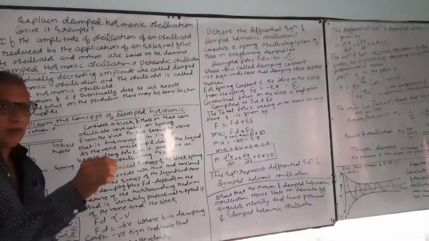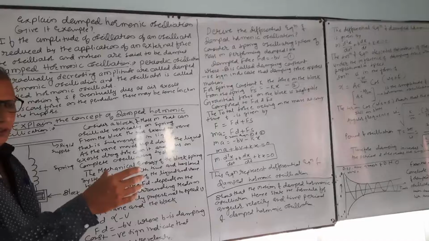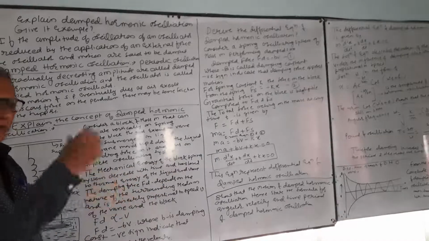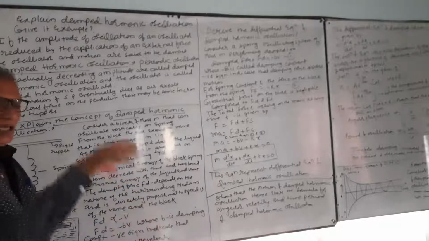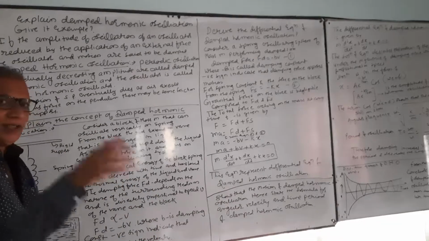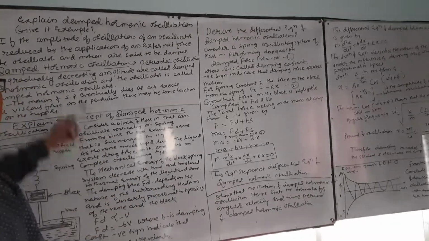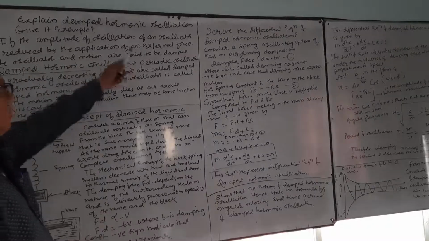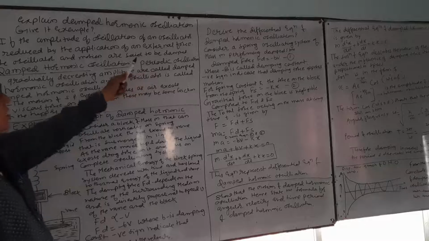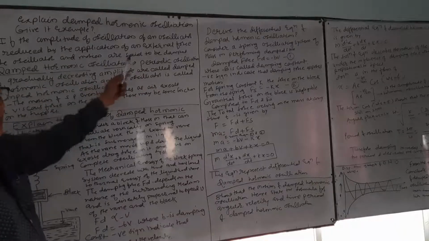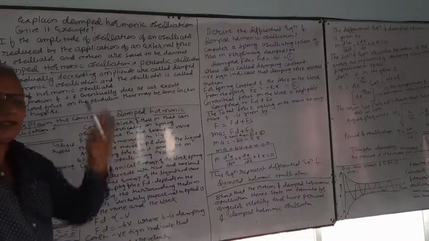Suppose a simple pendulum is given an oscillation. After some time, the oscillation is reduced by the external force, and finally it stops. The amplitude of oscillation of an oscillator is reduced by the application of an external force. The oscillator and motion are said to be damped.